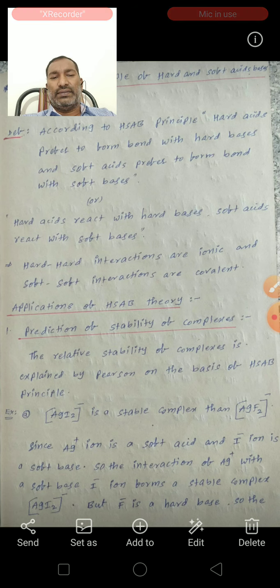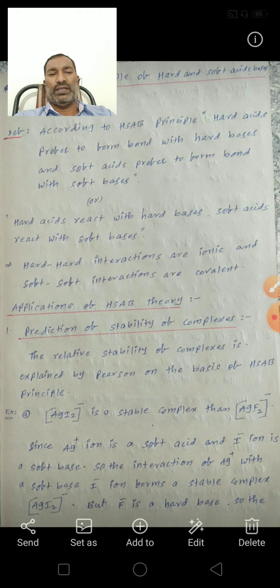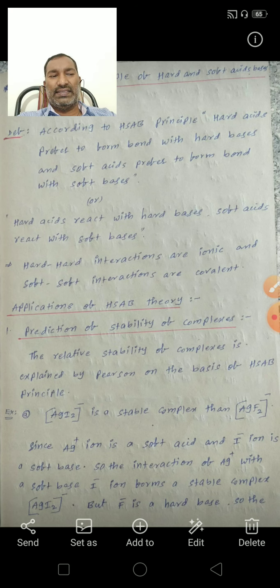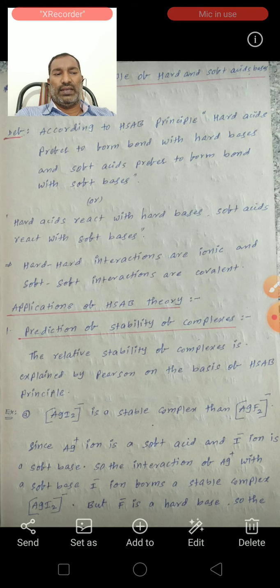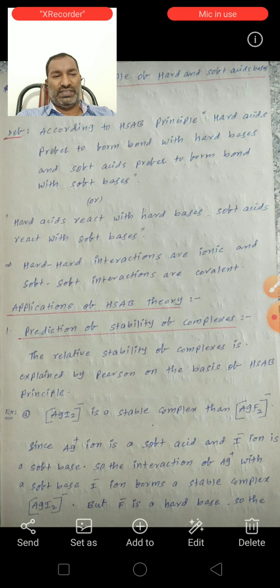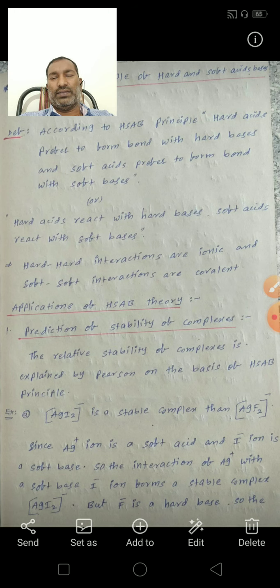And the electronegativity of soft acids and soft bases is almost the same, and hence they have less ionic interactions. That is, interactions between them are covalent. They can form covalent compounds. So this is very important.